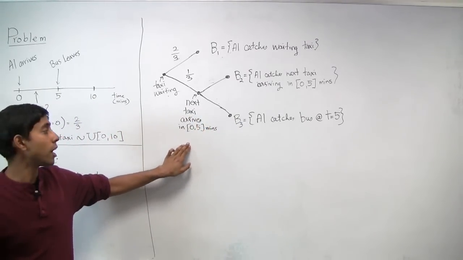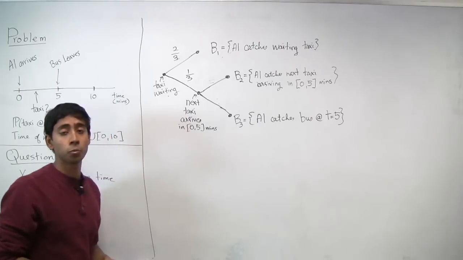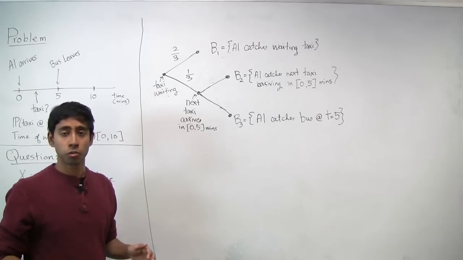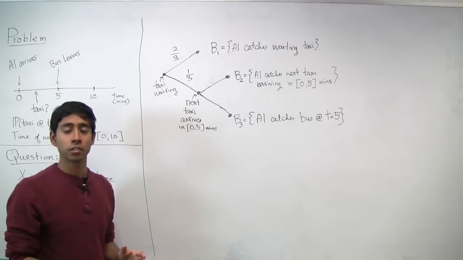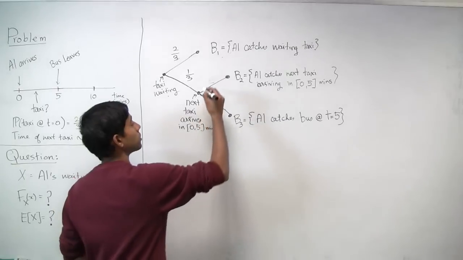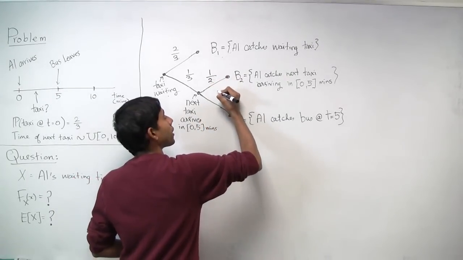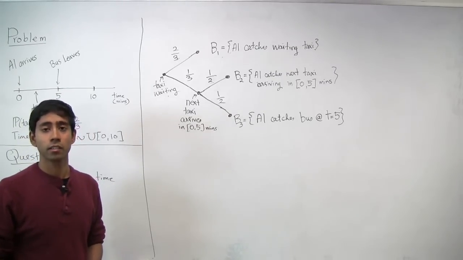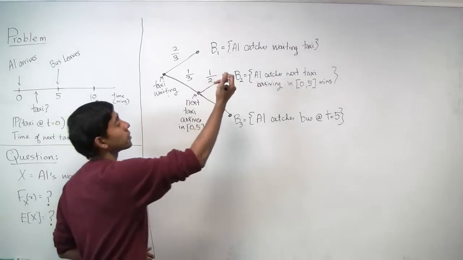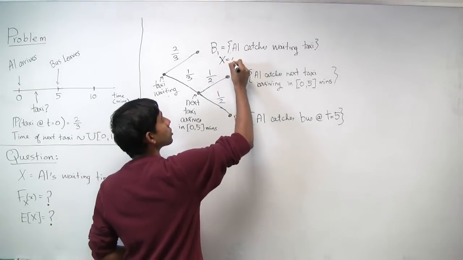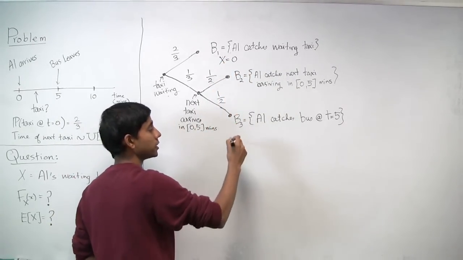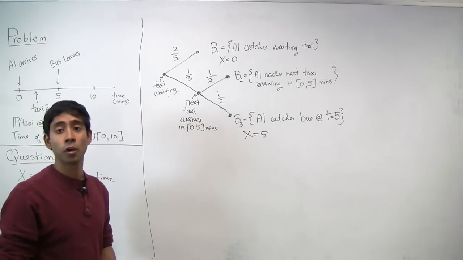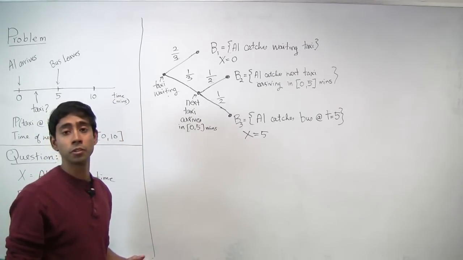5 minutes. If it arrives, which is going to happen with what probability? Well, we know that the next taxi is going to arrive between 0 and 10 minutes, uniform. It's a uniform distribution, and so half the mass is going to be between 0 and 5, and the other half between 5 and 10. So this is going to be 1/2 and 1/2. Let's look at what x looks like, the waiting time. If B1 happens, Al isn't waiting at all, so x is going to be equal to 0. If B3 happens, which is the other easy case, Al is going to be waiting for 5 minutes exactly. And if B2 happens, it's going to be some value between 0 and 5.